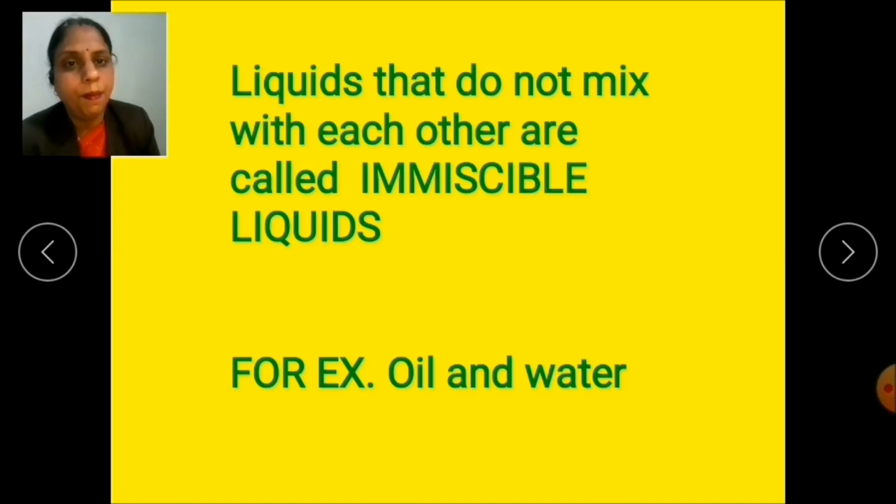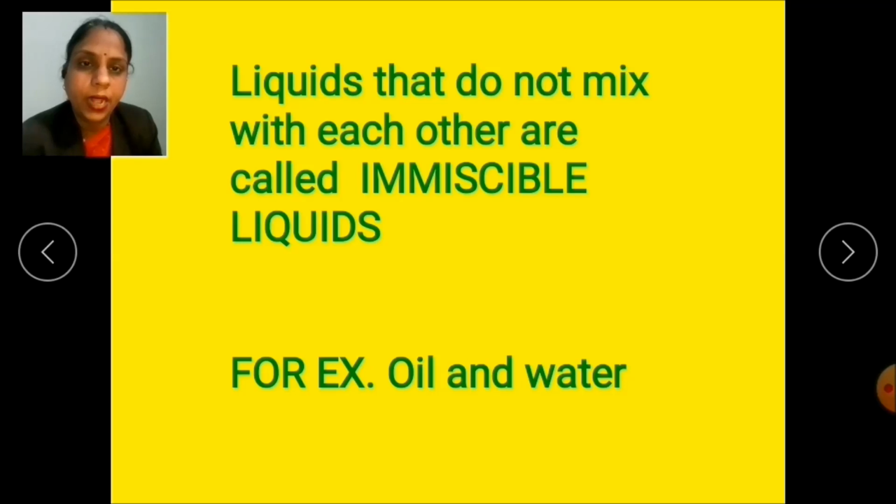Let's take the example of mustard oil. You take mustard oil in a beaker and add some water to it. Mix the mixture well and allow it to stand for some time. Then children, after some time, what do you observe?